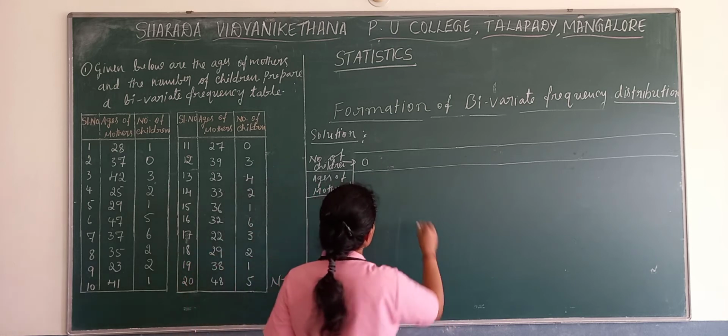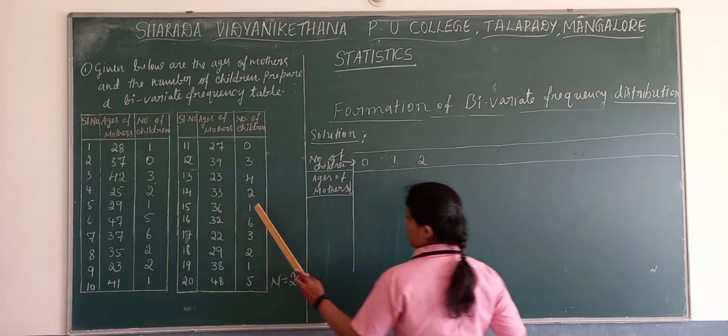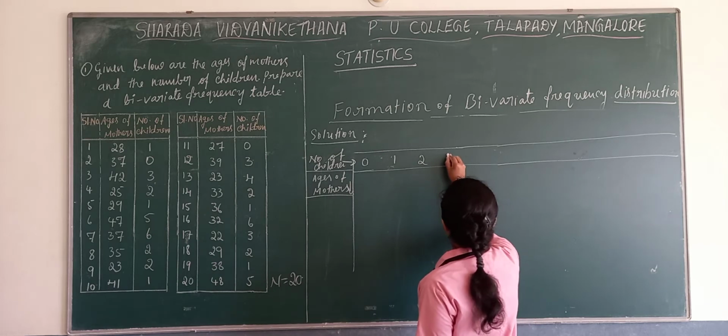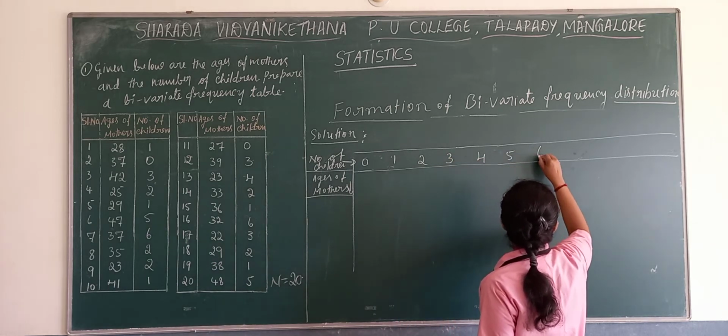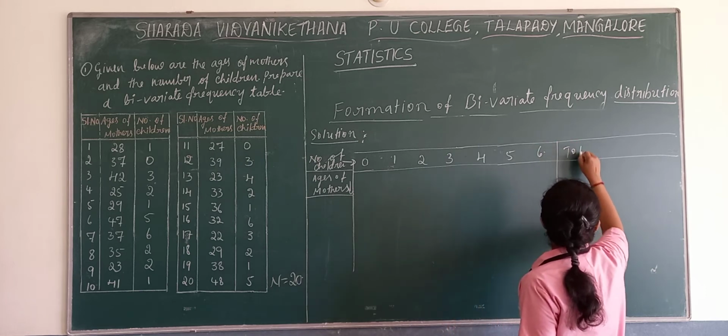Number of children will be 0, 1, 2, 3, 4, 5 and 6, where 6 is the largest. Then write the total.